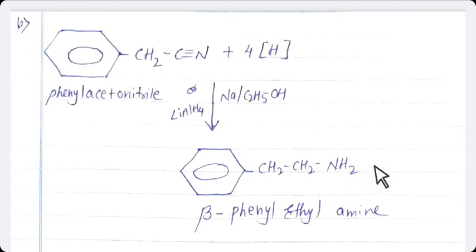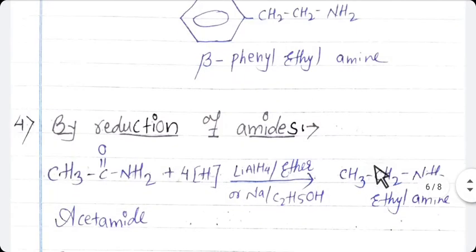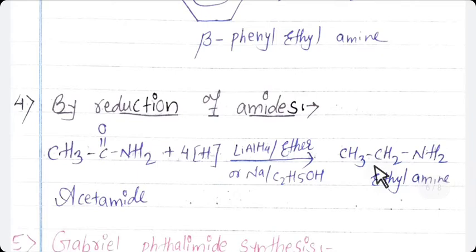So this is the Mendius reduction, or reduction of alkyl cyanide or alkane nitrile, which is a method for preparation of amine. Now the next method for the preparation of amine is by reduction of amide. Amide means R C double bond O NH2.